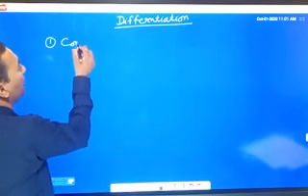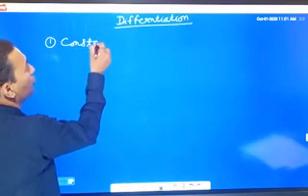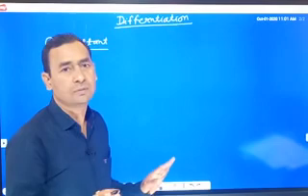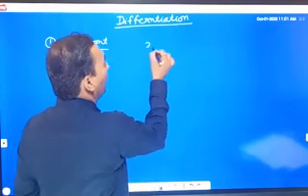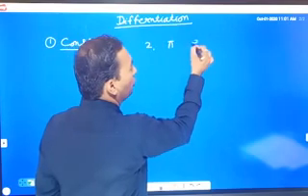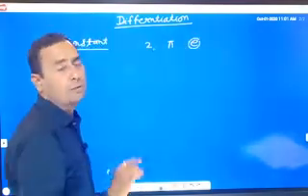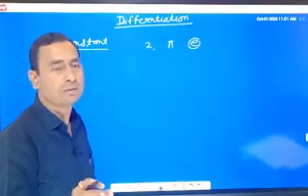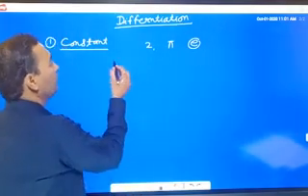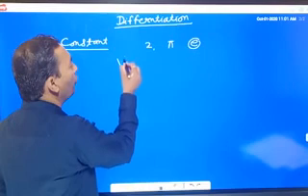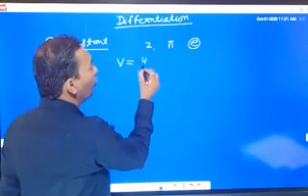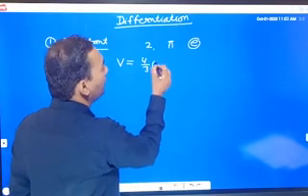What is a constant? Constants are the quantities which do not change, like any number, pi, the value of charge on an electron, and anything which does not change. For example, the volume of a sphere is V equal to 4 by 3 pi r cube.